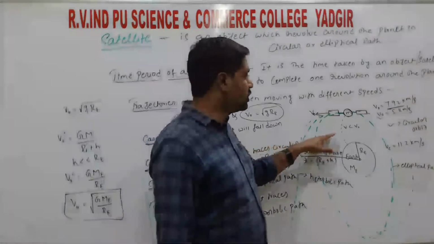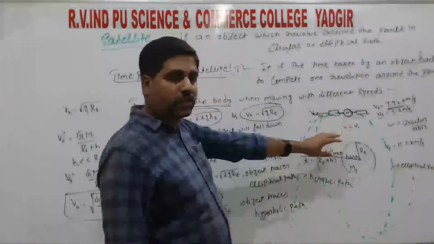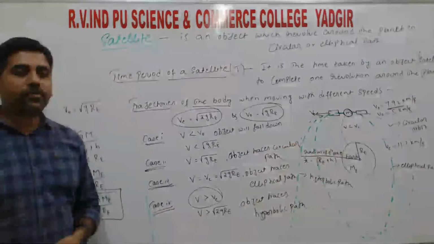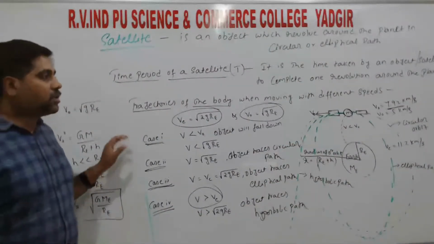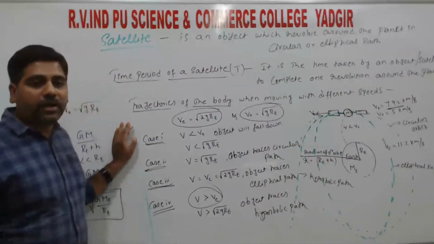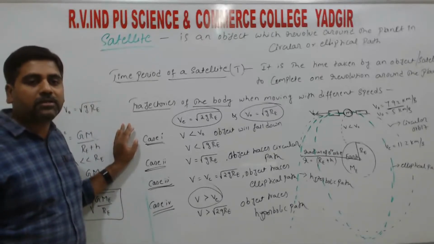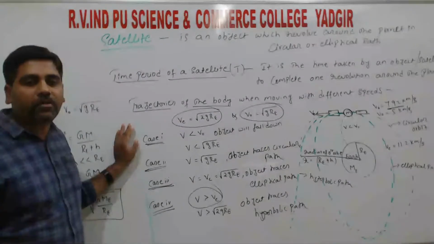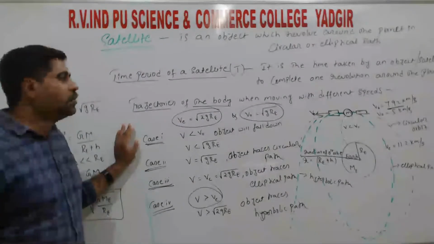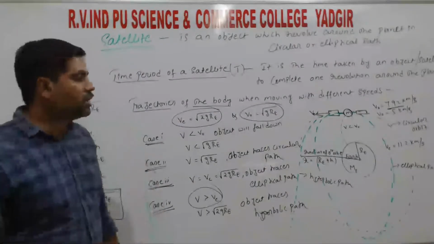So next, energy of the satellite. That we will discuss in our next class. Here also we have a relation, right? So energy of the satellite. In the next class we will also discuss the different types of satellites. That is, artificial satellites have two types. One is the geostationary satellite and another one is the polar satellite, right? So that we will discuss in our next class.